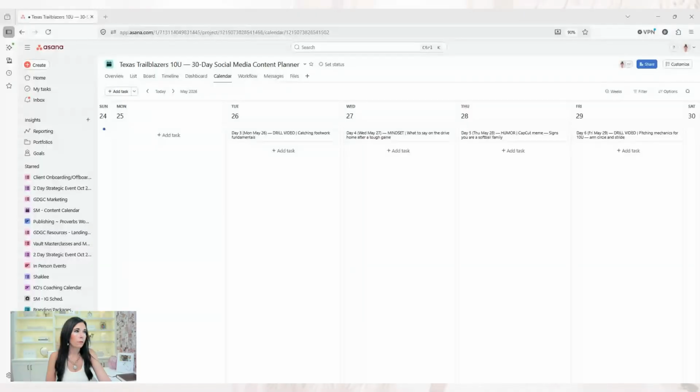Hold on. As you can see, it has a full project built out, but I want to show you what's so powerful about this. What I love about Asana is that it is free. And if you do have VAs that work for you, it does a great job of letting you assign tasks to them. I'm obsessed. It's the best. And you can do board view if you like things that look like Trello or Notion. So this is what it did.